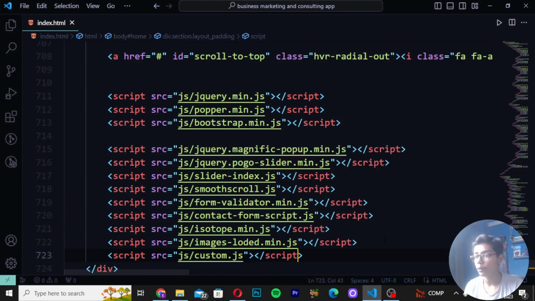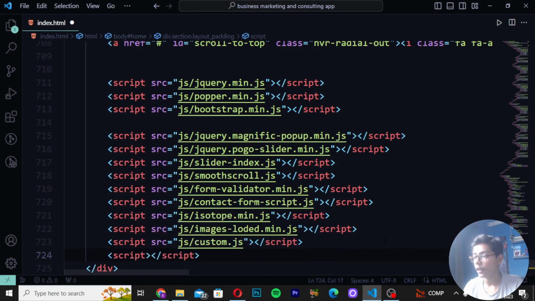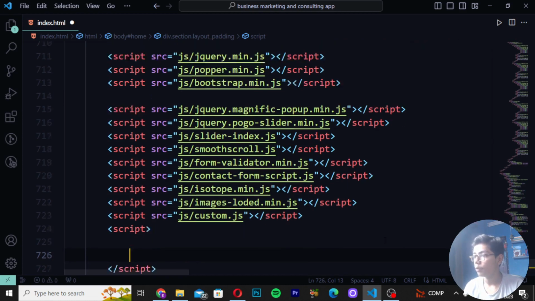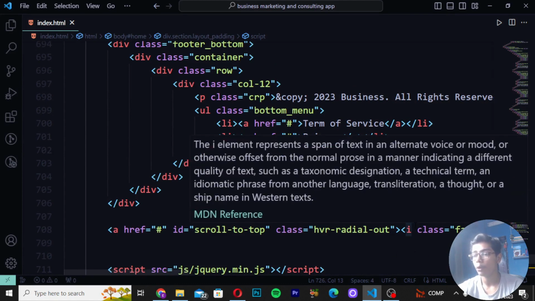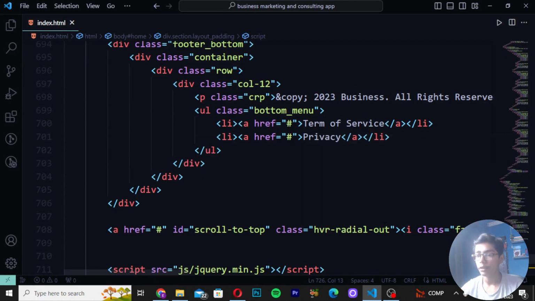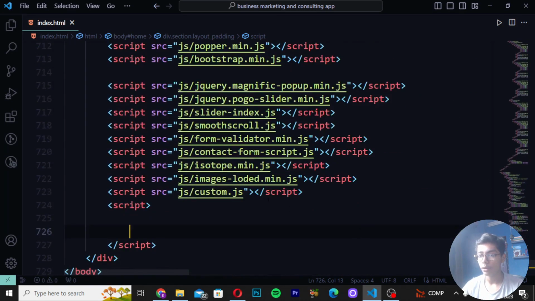Then again you have to just move down right here script tag, and then after writing that, simply move down. So you can see after moving down, you can just create these alt tags like we want. So here I will be saving this file, and you can see the things which we wanted to do are done. And now you can add some of the other things as well to make it better looking. But we have added all the stuff and linked all the files, so we don't need any other file to link.